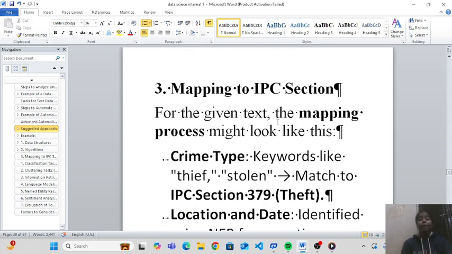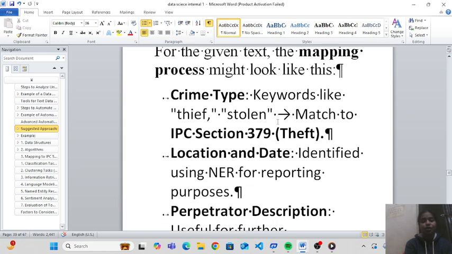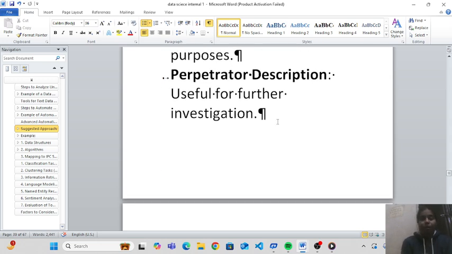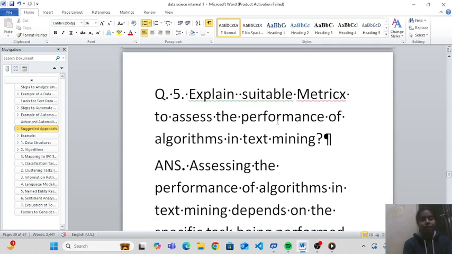Okay, mapping to IPC sections. For the given text, the mapping process might look like this: crime type, keywords like theft, stolen match to IPC section 379. Location and date identified using NER for reporting purposes. Description is useful for further investigations.